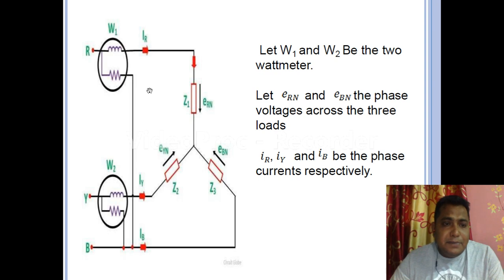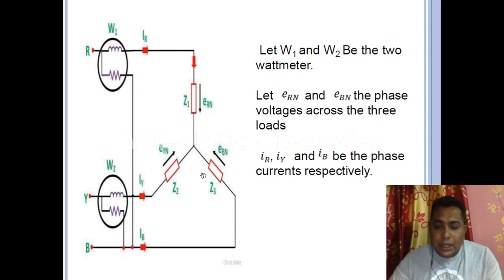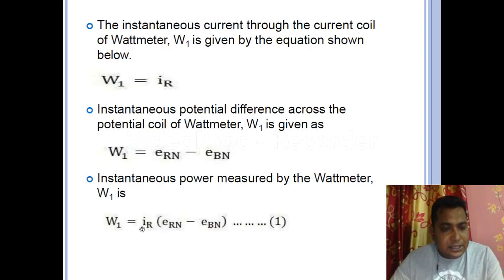The difference between these two is what will actually appear across this parallel coil, correct? So the formula will be this current times the difference between this phase voltage and that phase voltage, ERN minus EBN. Now let us check if it is there. Yes, IR into ERN minus EBN.